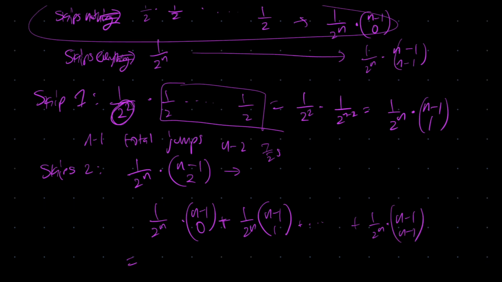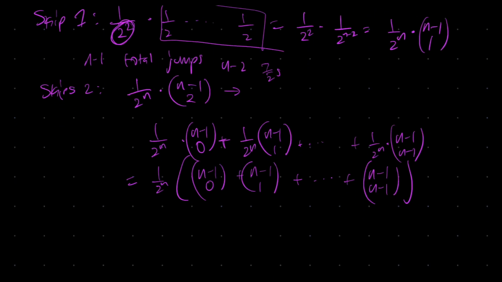And from every term we can factor out a 1 over 2 to the n. And this is n minus 1 choose 0 plus n minus 1 choose 1 all the way through n minus 1 choose n minus 1. And this inner term is equal to the n minus 1th row of Pascal's triangle, so it sums up to 2 to the n minus 1. Sorry, I meant 2 to the n minus 1.